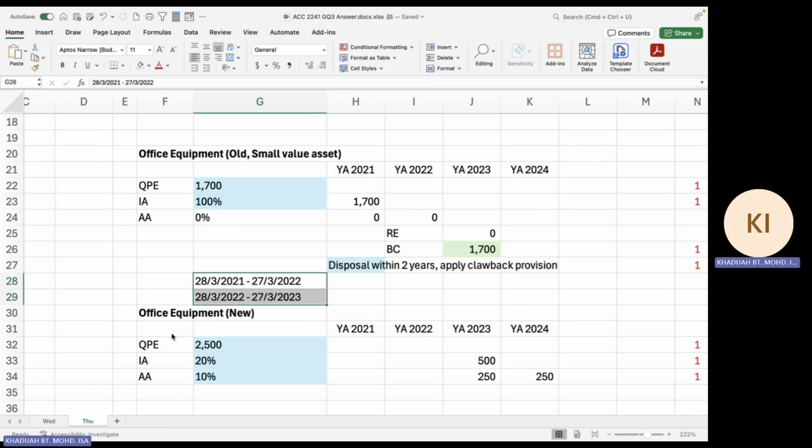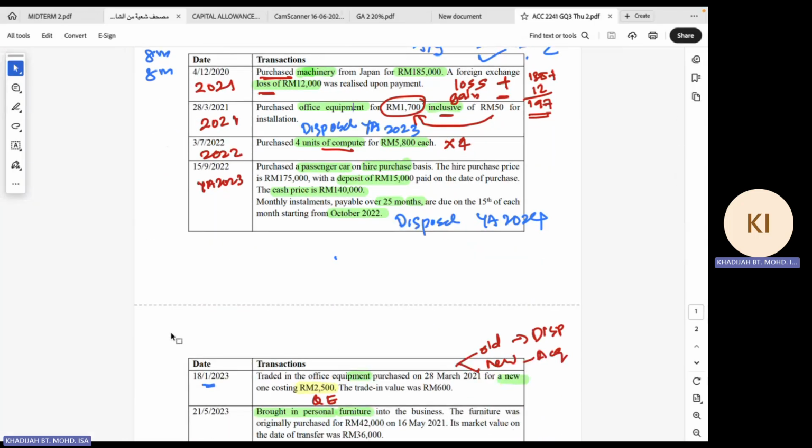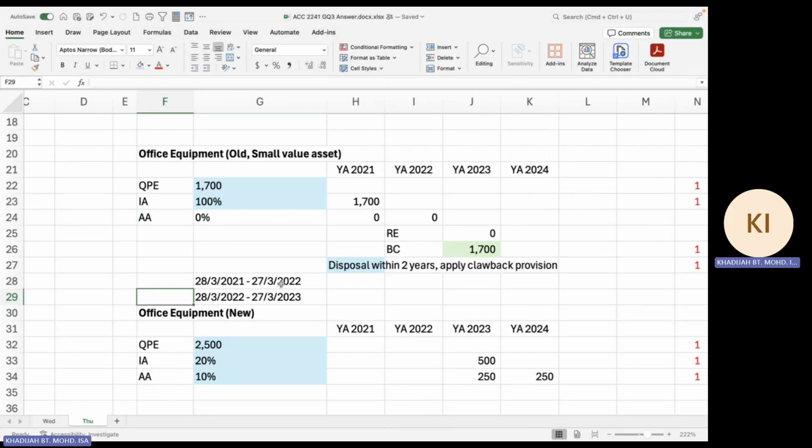However, the asset was disposed of on 18th of January 2023. That is less than 2 years. So when there's a disposal within 2 years, you have to claw back. How do you do the claw back?